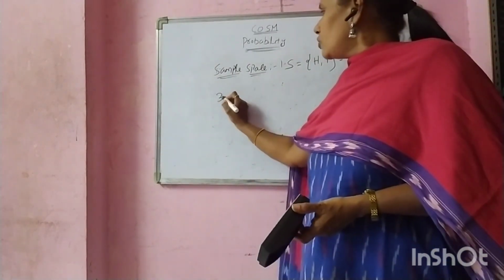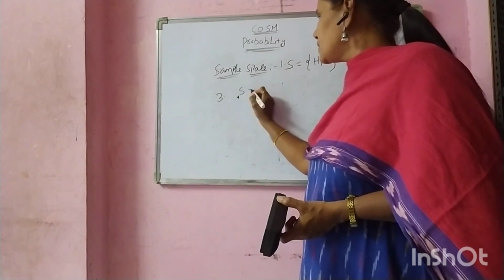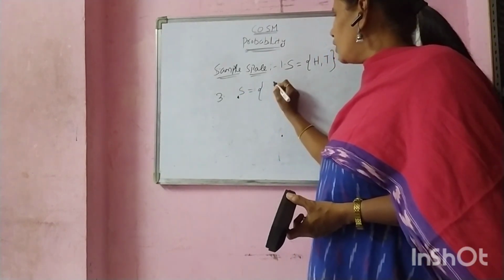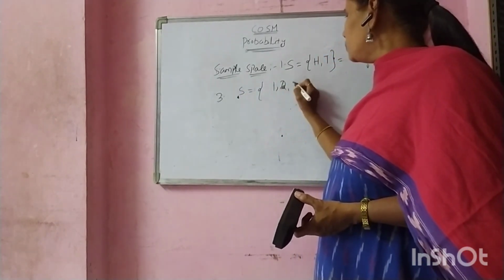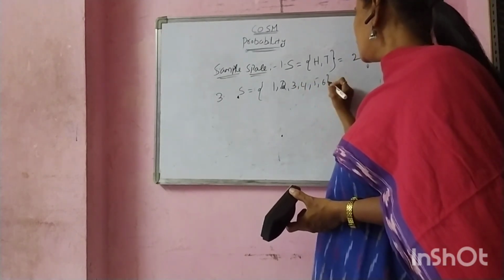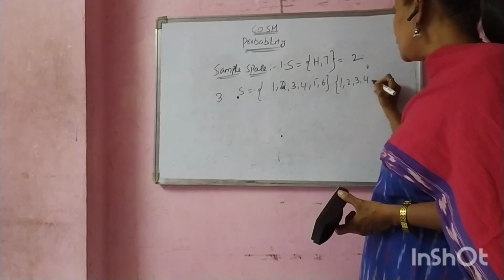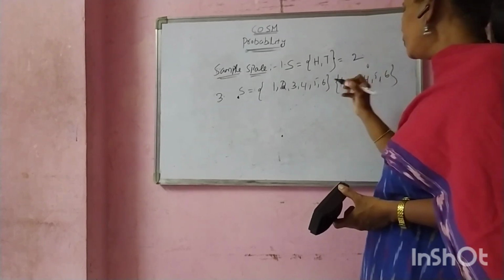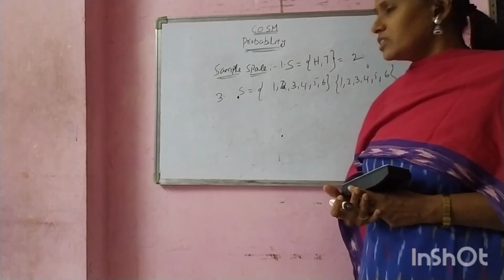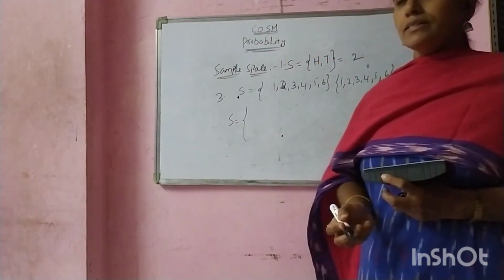Next example, tossing 2 dice. Sample space S equal to 1, 2, 3, 4, 5, 6. How many times are we throwing the die? 2 times. That means we have to write it down 2 times. Combine all the terms. We get the total cases.